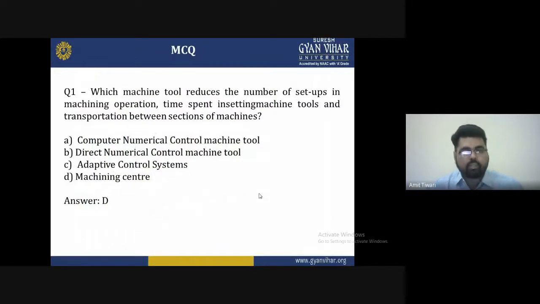At the end of this lecture, I am asking a multiple choice question based on computer numerical control. Question number one: which machine tool reduces the number of setups in machining operations, time spent in setting machine tools, and transportation between sections of the machine? Option A, computer numerical control machine; B, direct numerical control machine; C, adaptive control machine; and D, machining center. D is the correct answer.